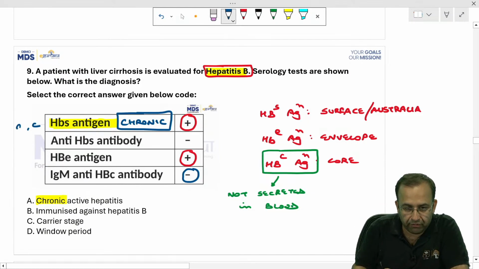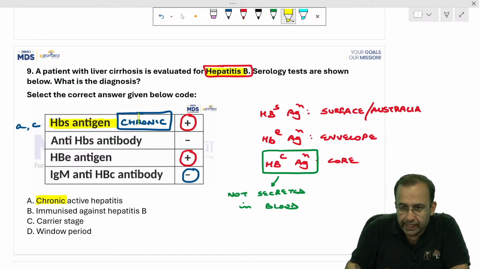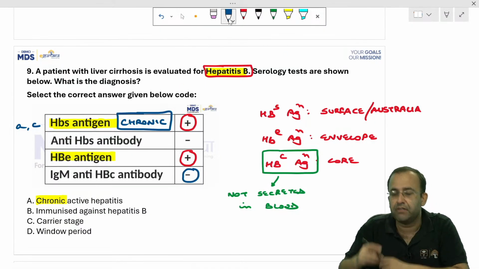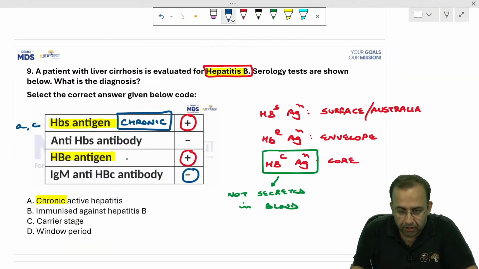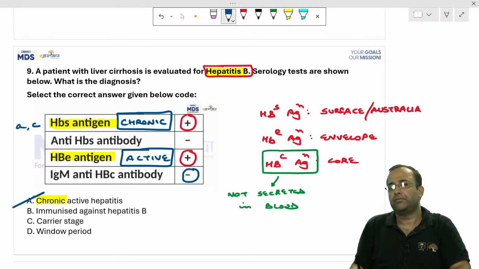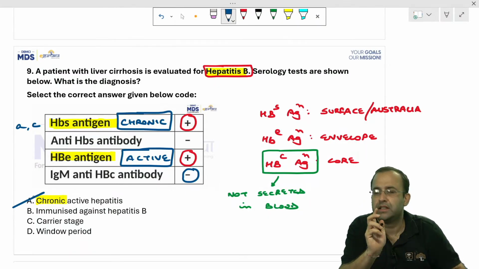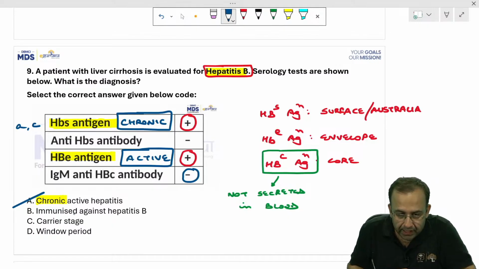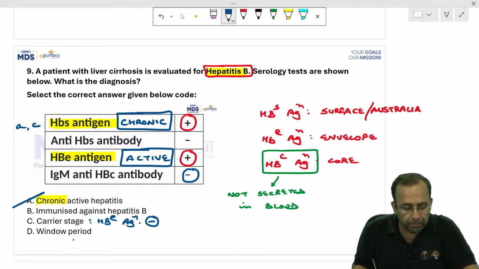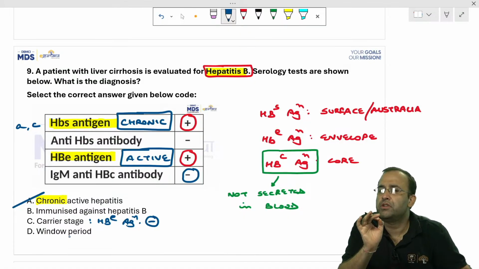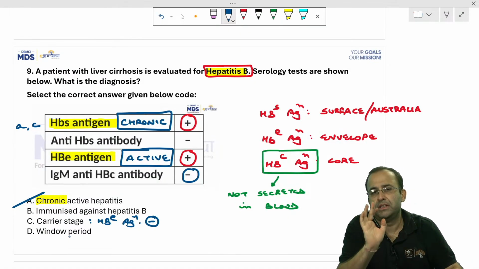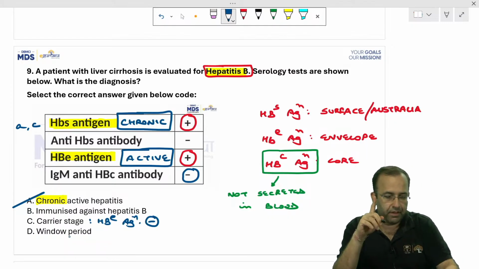Please understand this very well. HBe antigen positive told me that it was actively replicating. It is a marker of viral proliferation, means it is a chronic active hepatitis, making the answer A. It is not B. If it was immunized against hepatitis B, then only anti-HBs antibody will be positive. If it was carrier, then it was okay. But in this case, HBe antigen had to be negative, which is positive. Window period: what was the only thing which had to be positive in window period? IgM anti-HBc antibody, making the answer A.